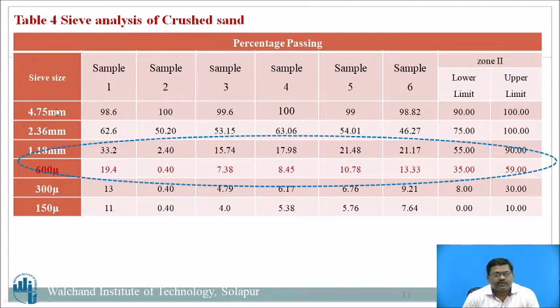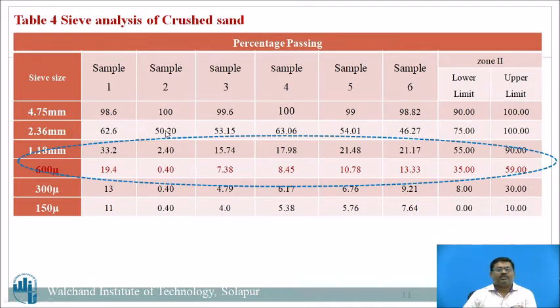This is one of the alternative materials which is nowadays used in our area for river sand, because river sand is scarce as well as costly. Now, what are the issues? Let us see. At 4.75 mm, all 6 samples are 98 to 100. It is good. The variation is not that much, and it satisfies the criteria of zone 2.